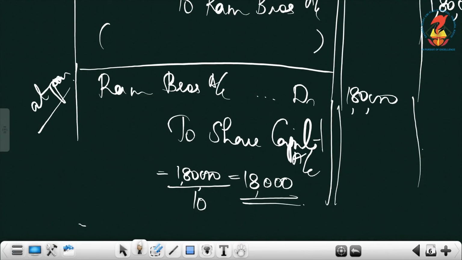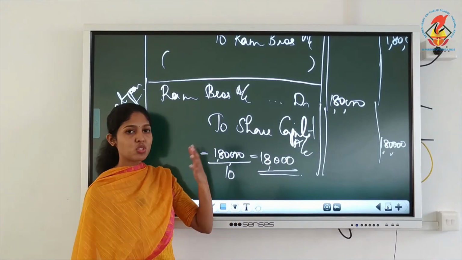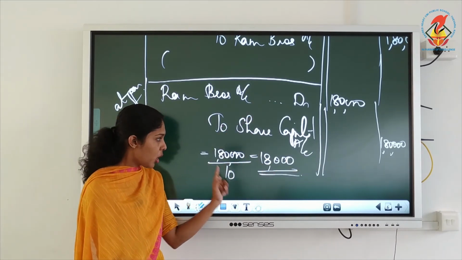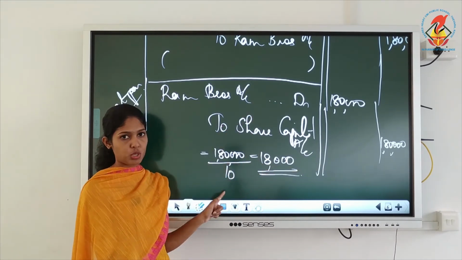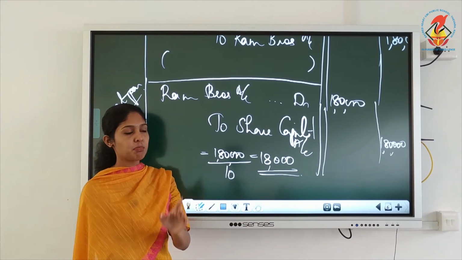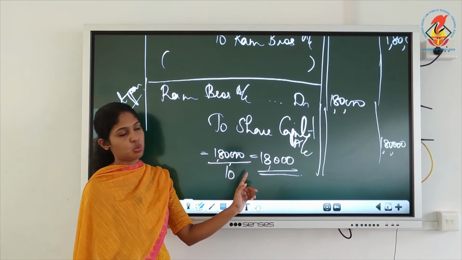If debit side is 1,80,000, automatically credit side also should be 1,80,000 since there is no premium here. So if there is no premium in the question, it's easy, you just have to write the same figure. It is not compulsory that you have to do this calculation. But whenever it is issued at premium, you must compute the number of shares issued.